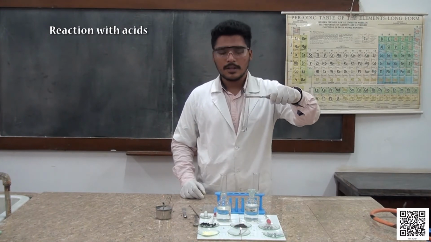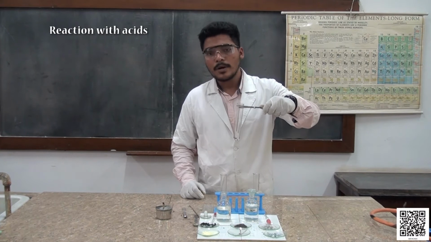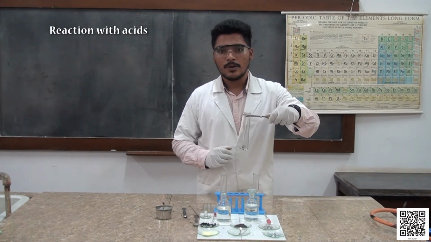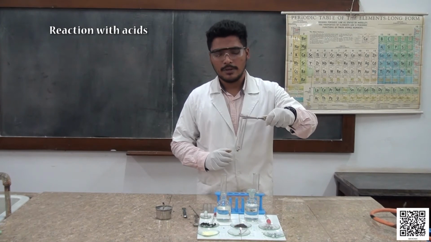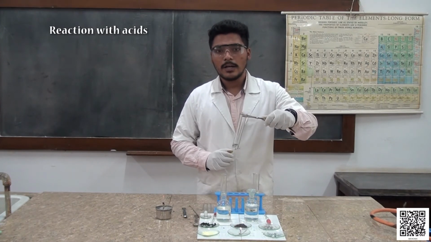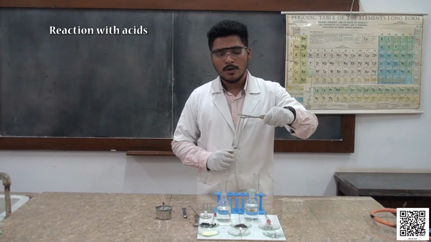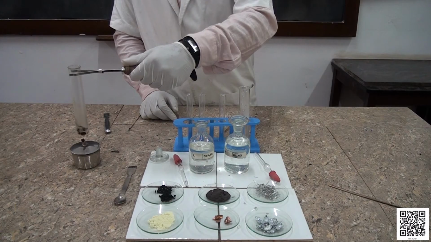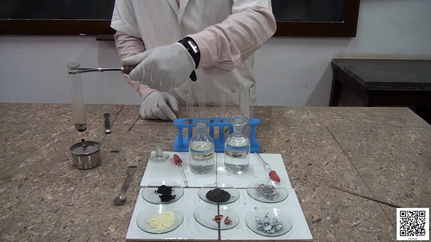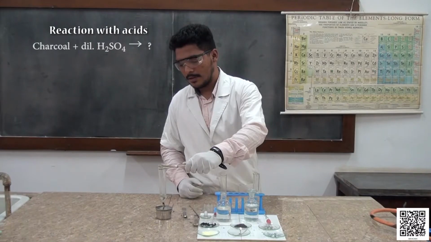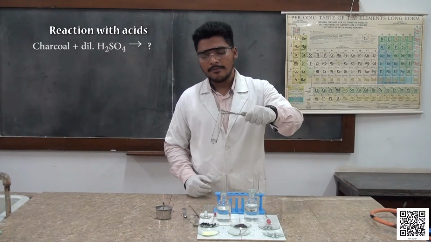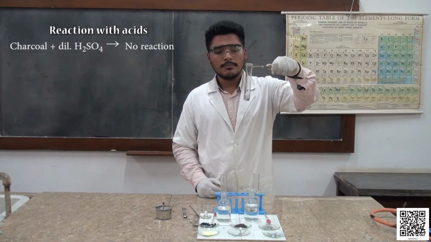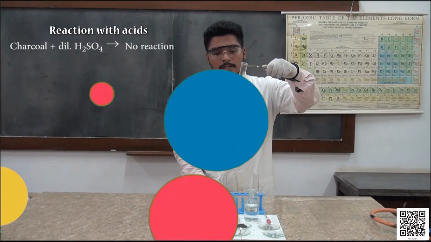We are all observing that not much reaction is taking place between the crushed charcoal and dilute sulfuric acid. Now let us heat and observe what happens to this mixture. After heating also, we are not able to observe any visible change.